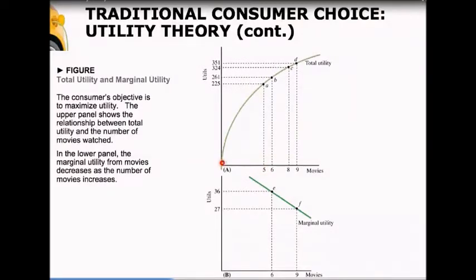So when we look at diminishing marginal utility, we can see that total utility is rising, but it rises at a decreasing rate. The important question is, what is marginal utility? And we see that marginal utility goes down as you consume more of a good or a service. So as more movies are consumed, the marginal utility, or the amount that your utility increases as you consume more of that product, goes down. We have diminishing marginal utility.